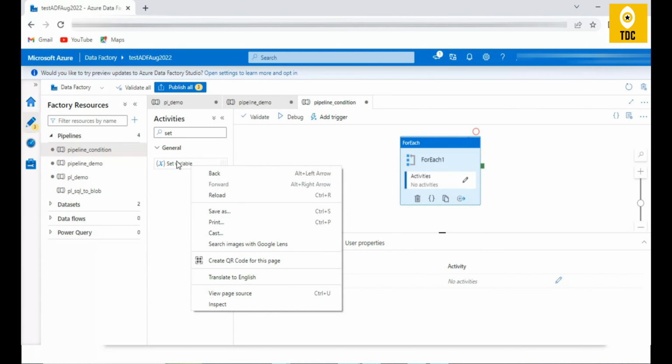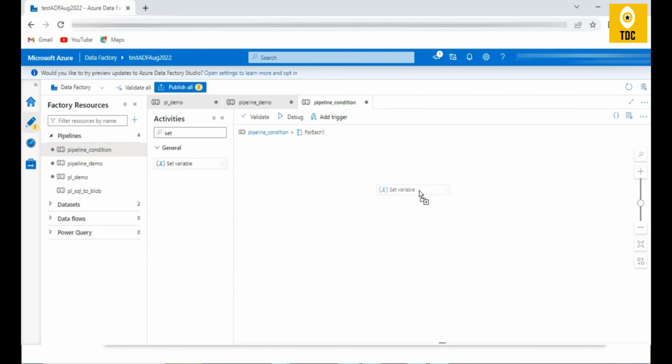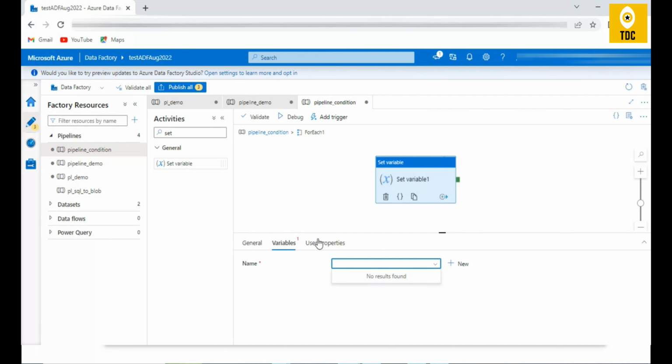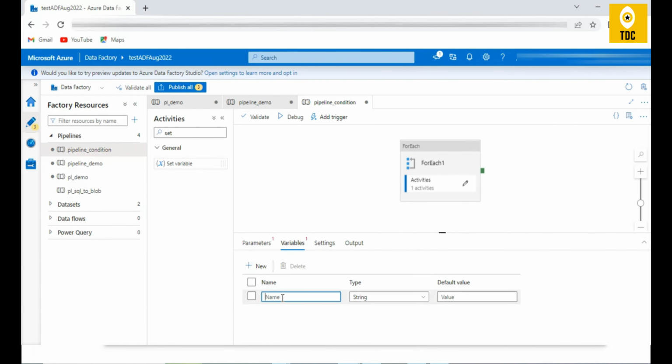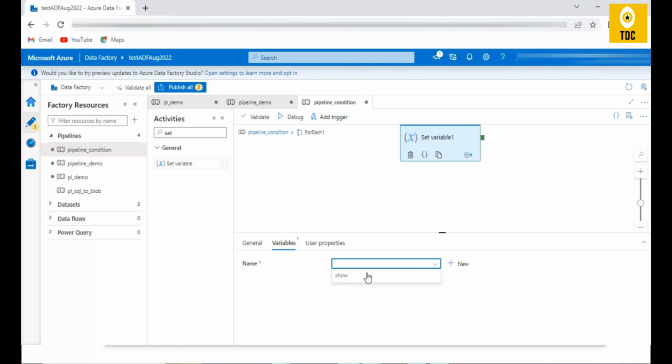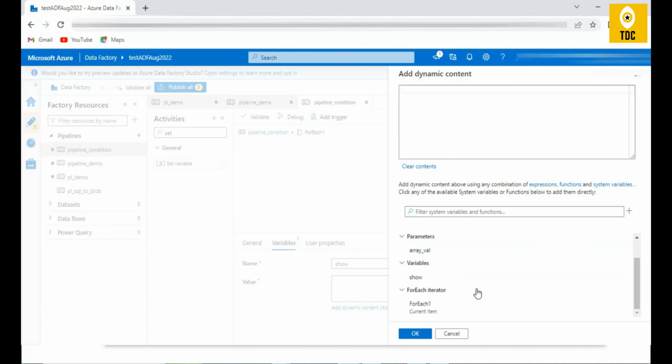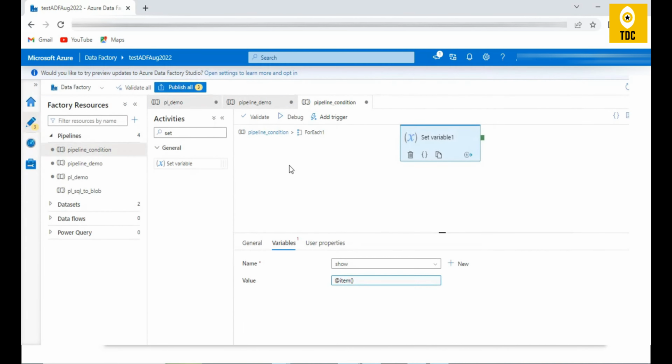To display those values within the loop, I'm going to use a set variable activity here, and for this set variable activity I need at least one variable. So I'm just using a show variable, just a name for it, and I'll display the for each item, whatever is inside it.